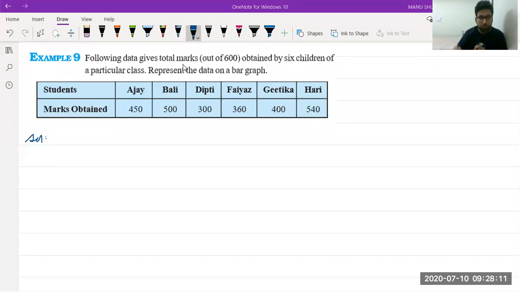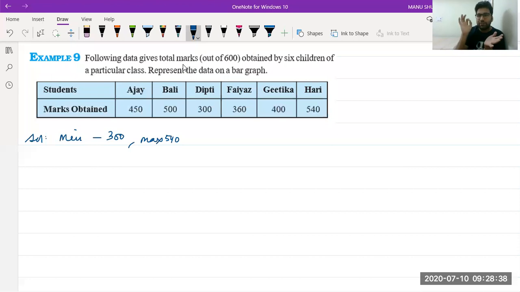Now see, we have to see what the minimum value is. The minimum marks scored here is 300 and the maximum scored is 540. So we need to understand what scale to be taken. If I take a scale of 10, what will happen? The range is 240. So 10, 10, 10, 10, how many divisions will I have to make?